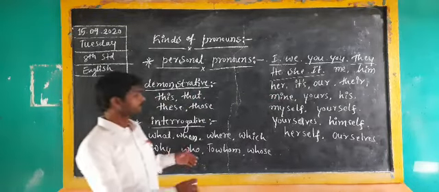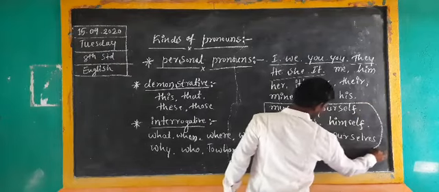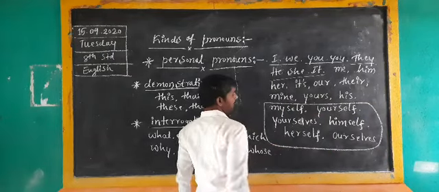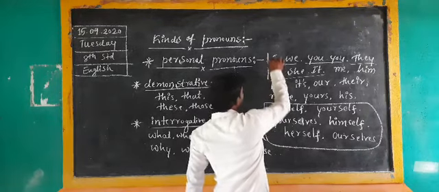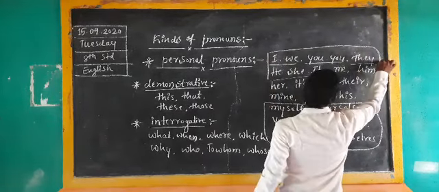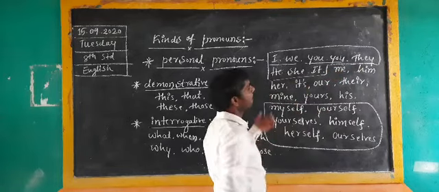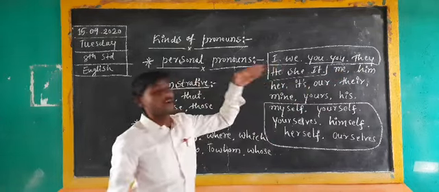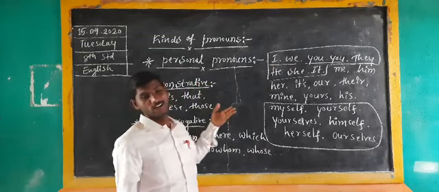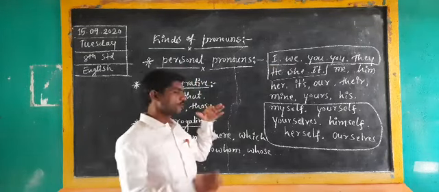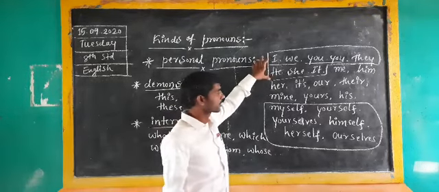In that, here there is one more table. We have to make one more table. These are all perfect subjective pronouns. We have to use those pronouns in the subject place. Where we have to use the subjective pronoun, we have to use the particular pronoun in a subject place.